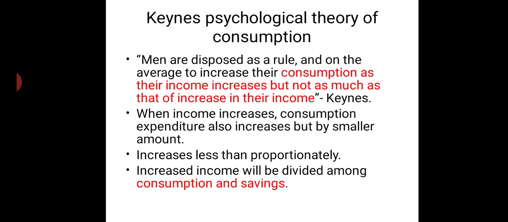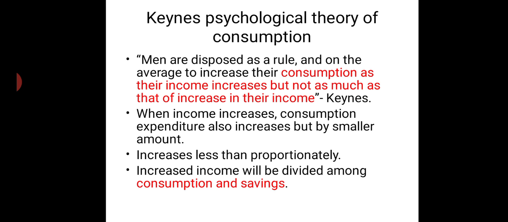The increase in consumption will always be less than 1, because whatever increase happens in income, a part of it will be saved. This is what the Keynesian psychological theory of consumption is.